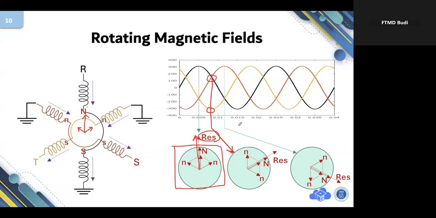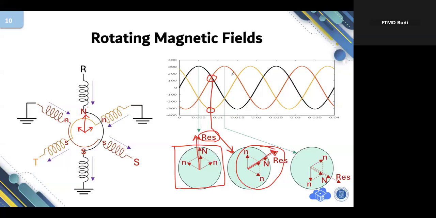If you draw the vectors precisely, you will get something like this. The resultant is now pointing there, slightly inclined to the right with an angle of 60 degrees relative to the initial condition.